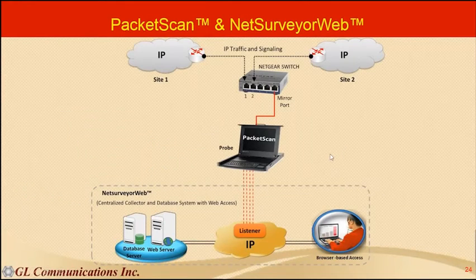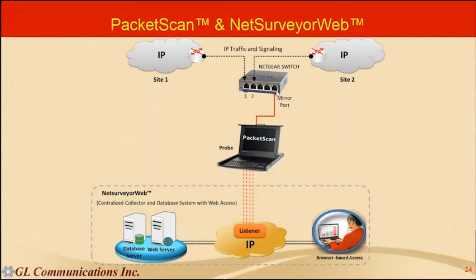So this is one typical network diagram wherein this packet scan is listening on these 2 IP clouds, and it is trying to capture all the VoIP calls. Basically these are air to ground or ground to ground calls. So the packet scan is connected to a mirror port here.